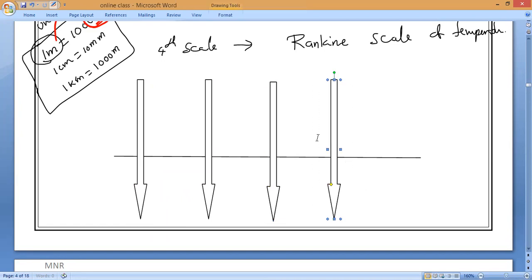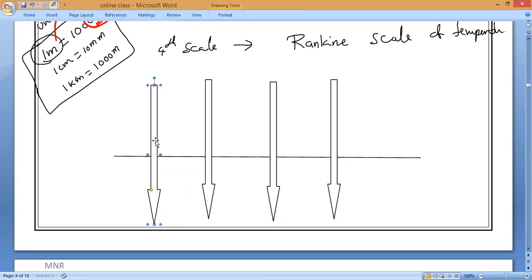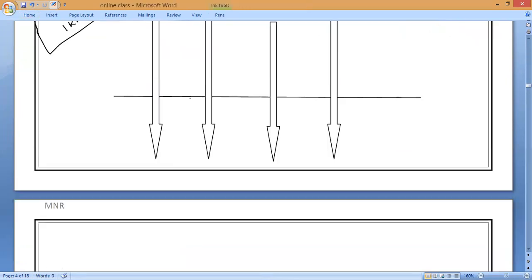So observe very carefully. This is what the 4 scales I kept here. I hope you all can understand. First scale is what? Degree Celsius scale. We measure in centigrade. So the first one is the Celsius scale. Now, next one is what, guys? Let me take the Kelvin scale. Kelvin is more important because this is the common unit, the SI unit, the main unit. Next, Fahrenheit.